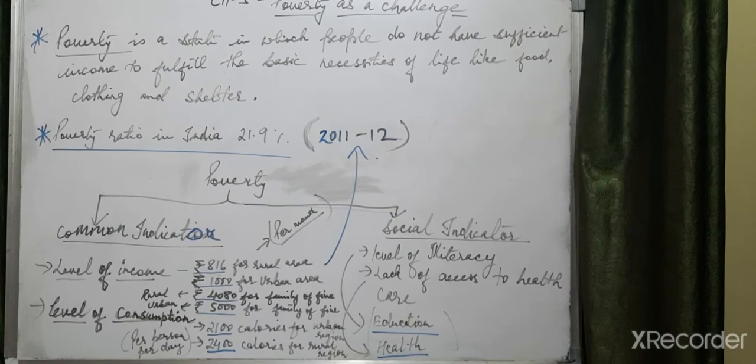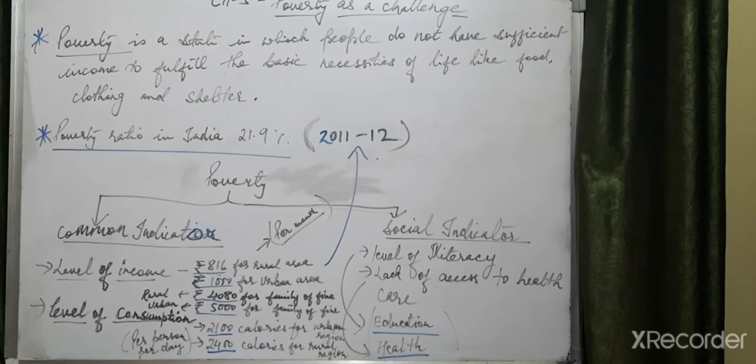When the poverty line is taken in general, not for any particular country, it is an estimated minimum level of income needed to fulfill basic needs of life. In the case of India, how the poverty line is decided: it is an estimated minimum level of income and consumption needed to fulfill basic needs of life. Now here you can see what the difference is in the world criteria.